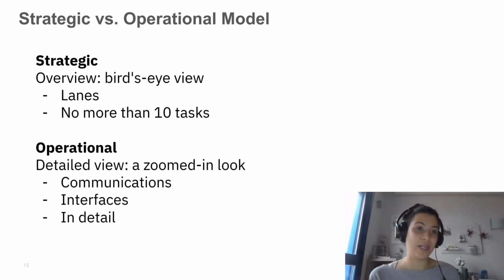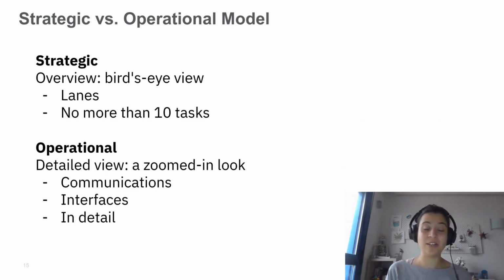The next thing I would like to mention is the scope of being strategic or operational in your process model. What is the difference? Basically, if we have a strategic process model, we want to have an overview. So we have the bird's eye view here, and that's the only scope where I say maybe it's okay to use lanes.